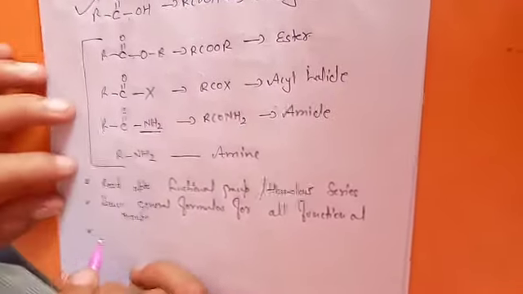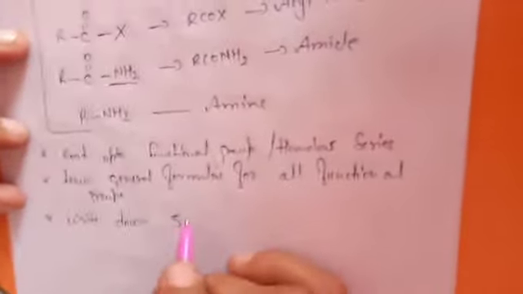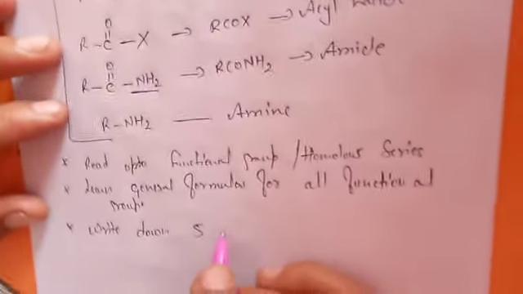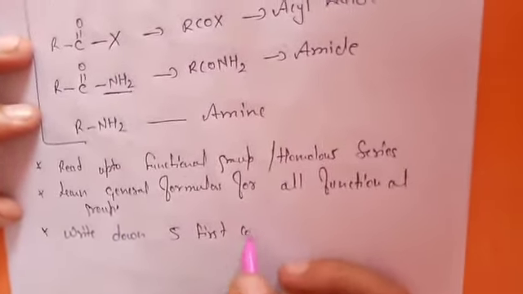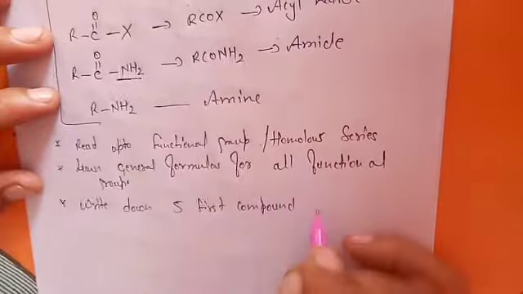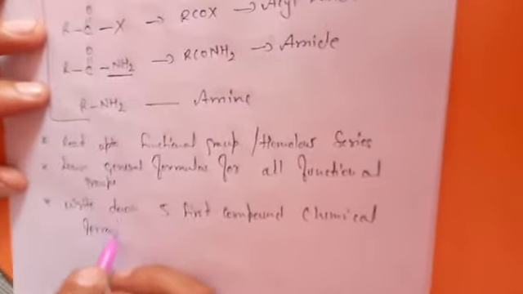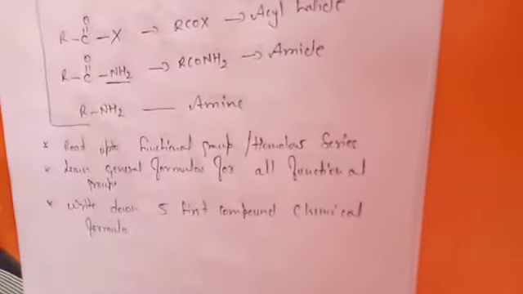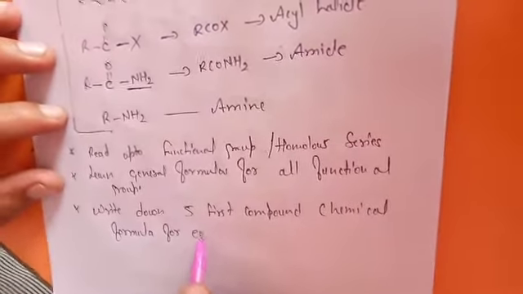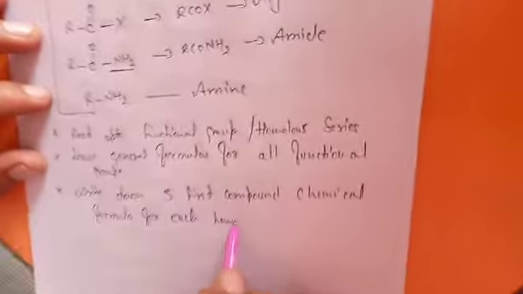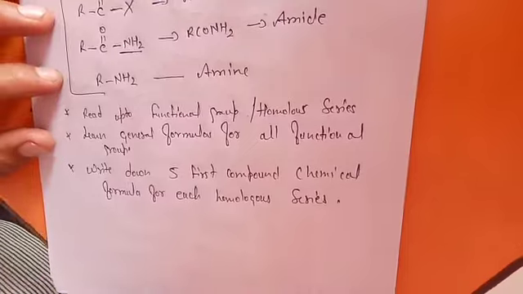Third, write down the first five compounds' chemical formulas for each homologous series. Okay, thank you.